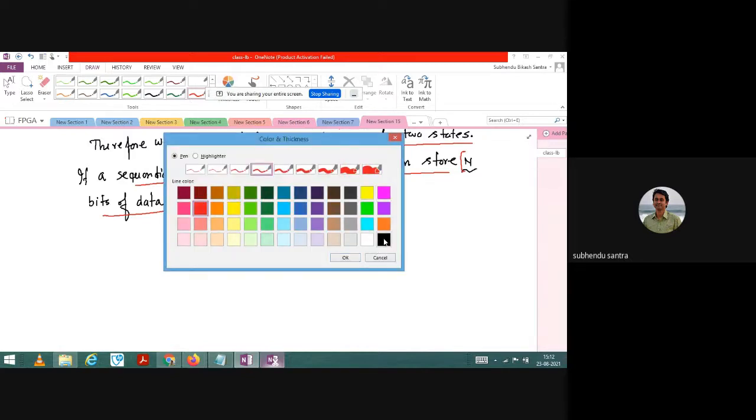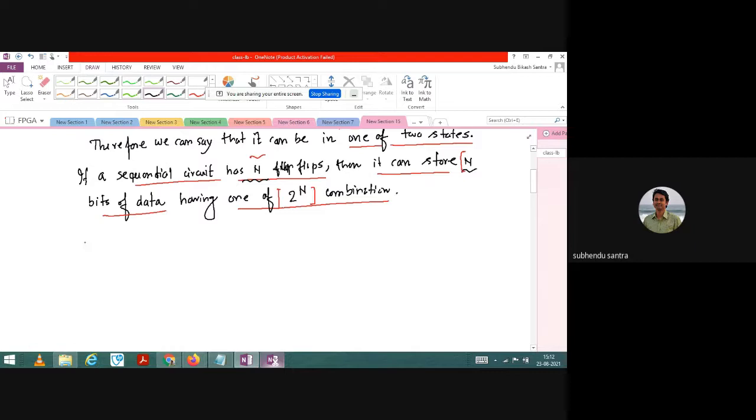So since there are finite states, finite number of states, the sequential circuit can be called a finite state machine.